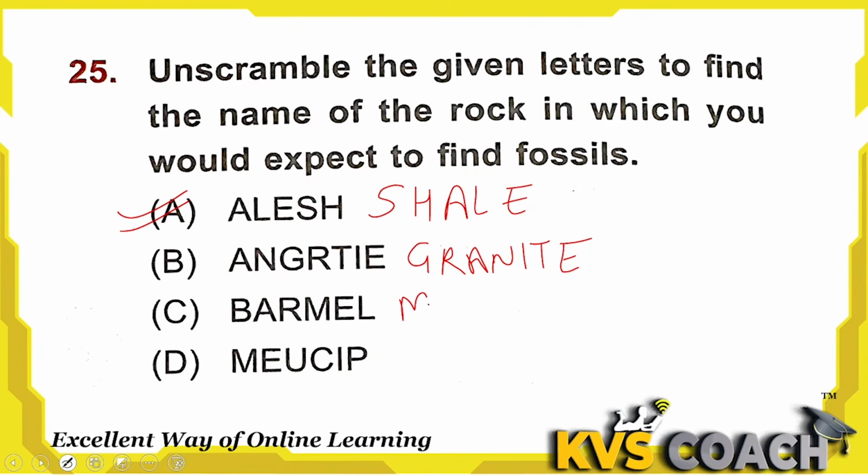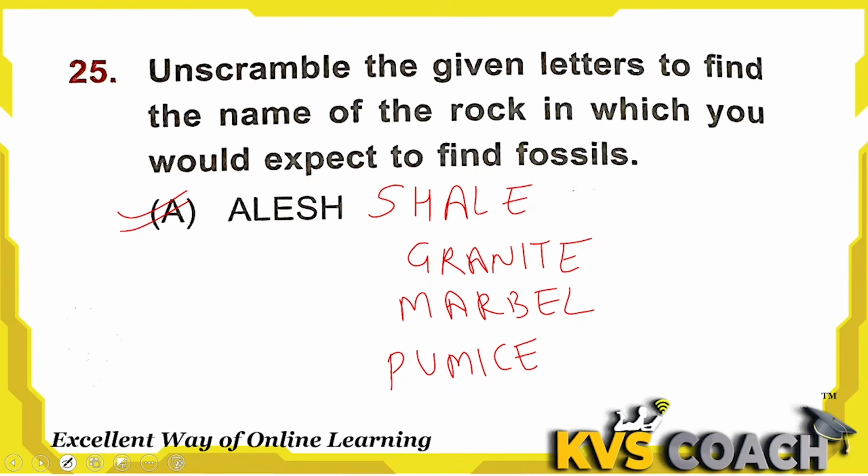Third one is marble. We all know what marble rock is. Yes, it is a calcite rock. Fourth one is pumice, and I already told you in a previous question what pumice stone is. Pumice is cooled lava from a volcano. So the right answer for fossils is shale. Option A is the right answer here.